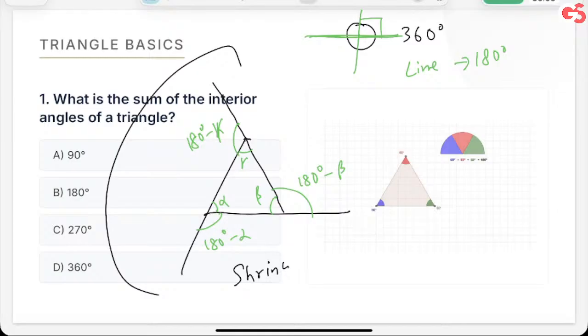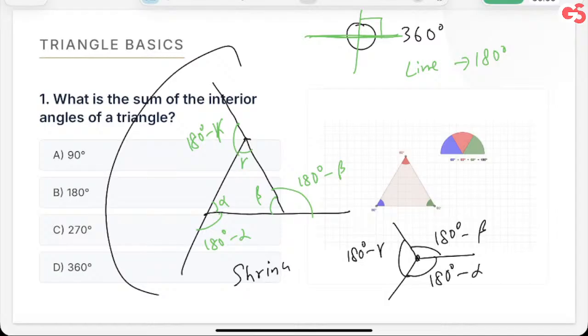Now I want you to imagine a scenario in which this figure that I have drawn keeps on shrinking, smaller and smaller. At one point of time, it will just be a point. The triangle is going to shrink, but these angles are still intact: 180 degrees minus beta, 180 degrees minus gamma, 180 degrees minus alpha. Now, if I add these three angles, what do I get? I get 3 multiplied by 180 minus (alpha plus beta plus gamma), and this must be equal to 360 degrees. Am I right?